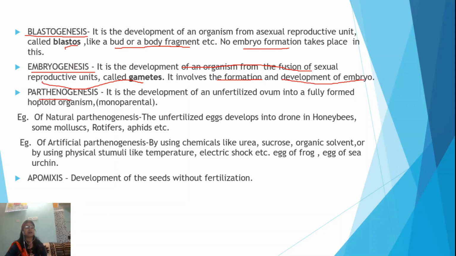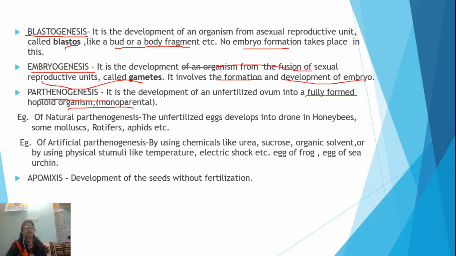Now, the next phenomenon or event is parthenogenesis. It is the development of an unfertilized ovum into a fully formed haploid organism. This involves only one parent, that is why it is known as monoparental. Now, you can see in nature so many parthenogenetic cases, or artificially we are also producing parthenogenetic organisms.